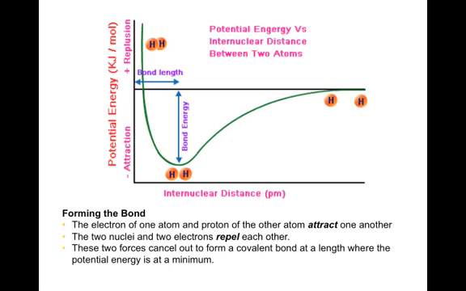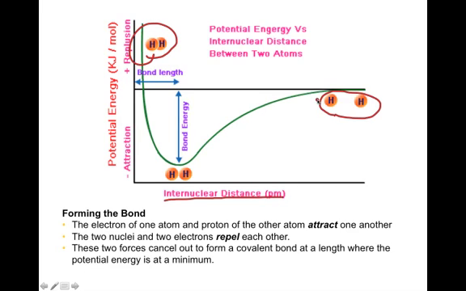If they're too close together, as in here, we have a lot of repulsion because our nuclei are too close together. Here, they're almost too far apart to be attracted to each other. This axis represents internuclear distance, which means the distance between the two atoms.